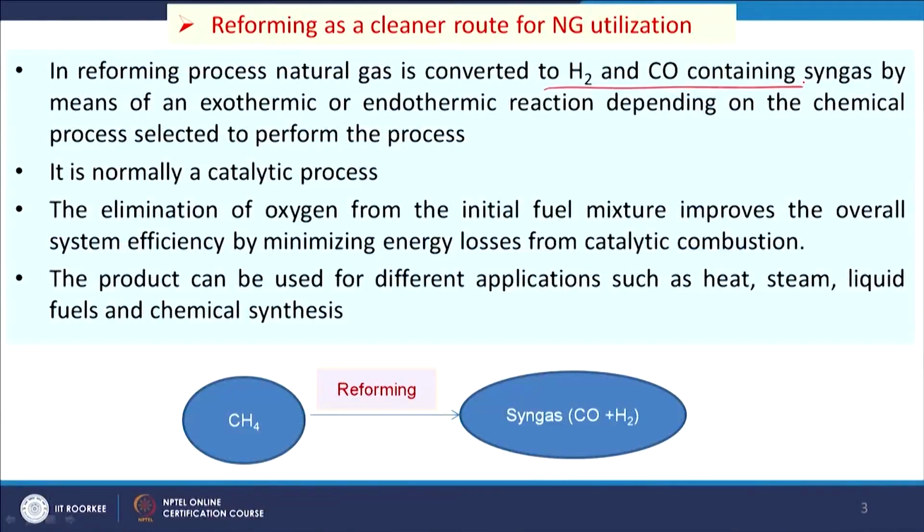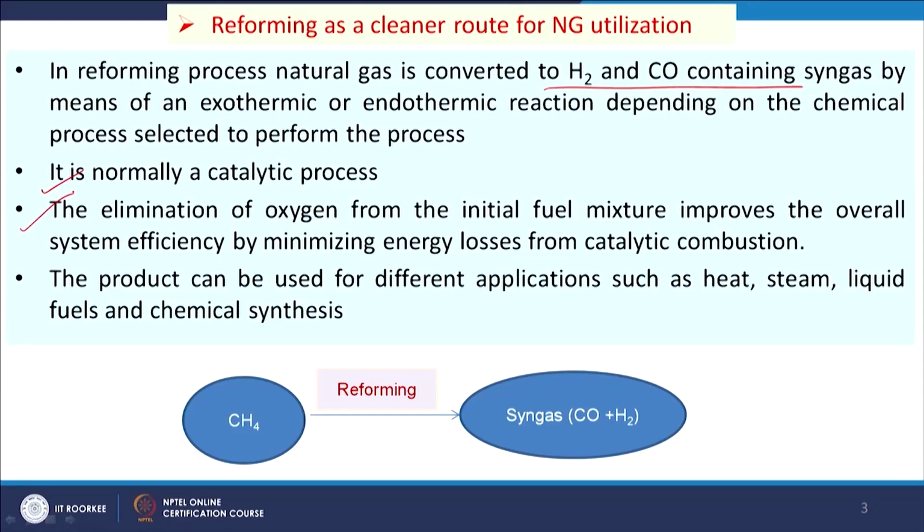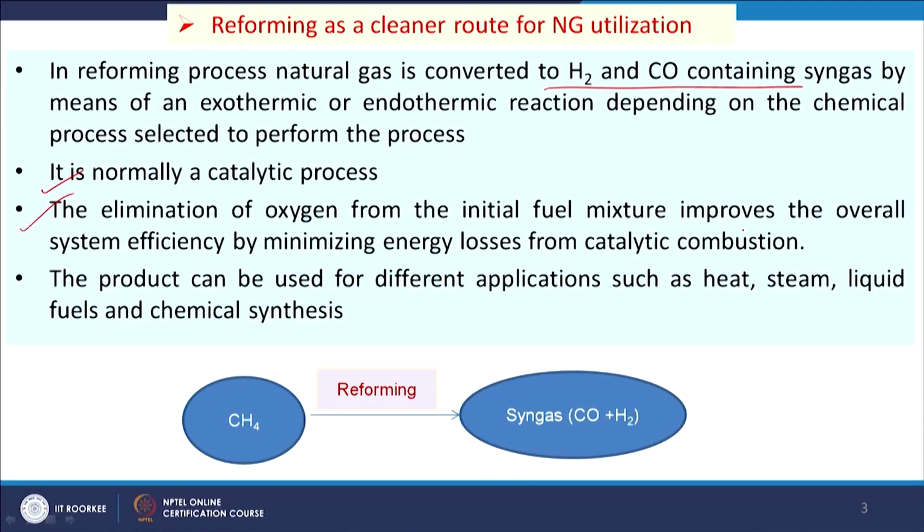Normally it is a catalytic process, but without a catalyst also the reforming can take place, and if we use a catalyst we will get better performance. And what is happening by this process, we can eliminate the oxygen from the initial fuel mixture, that improves the overall system efficiency by minimizing energy losses from catalytic conversion.